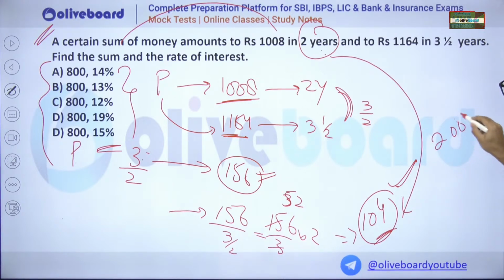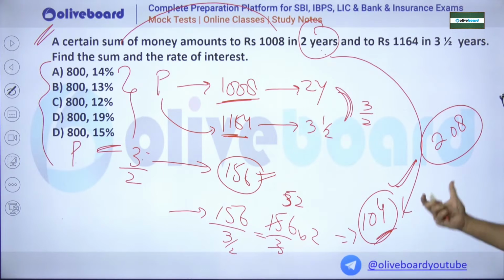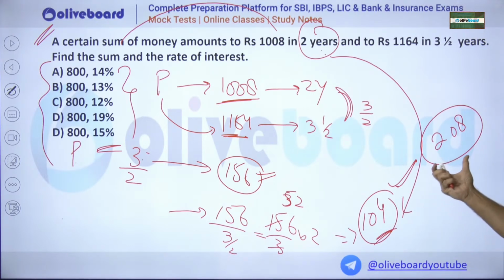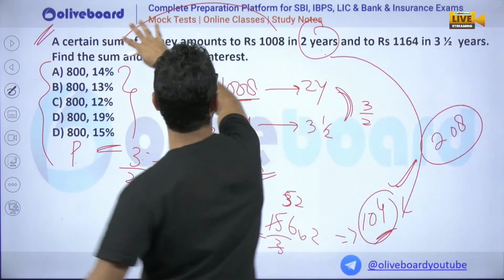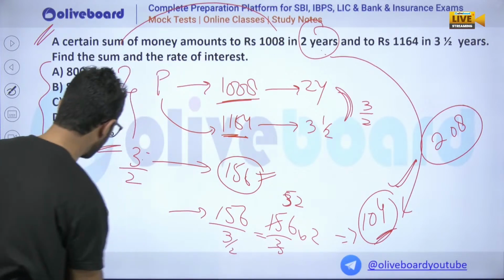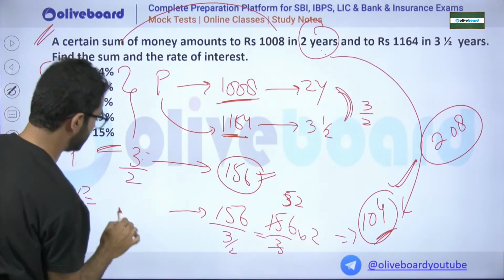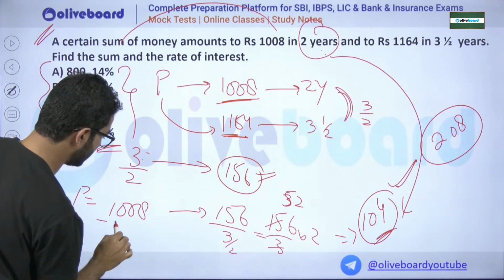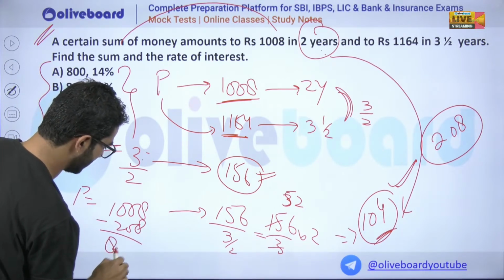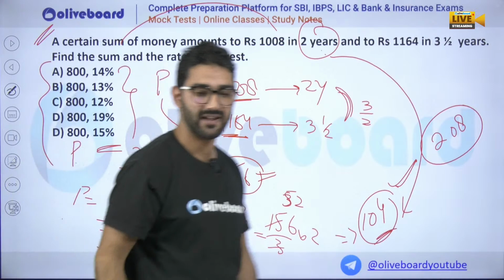Sir, it will be 208. So this 208 is simply the interest on some amount, which becomes this total. If I have to calculate the principal, sir, it will be the total amount minus 208, and we got 800. Yeah, that is the calculation.